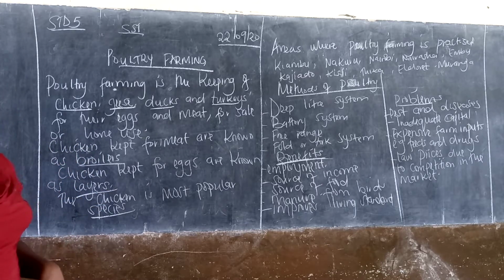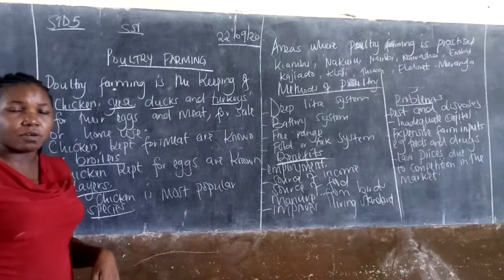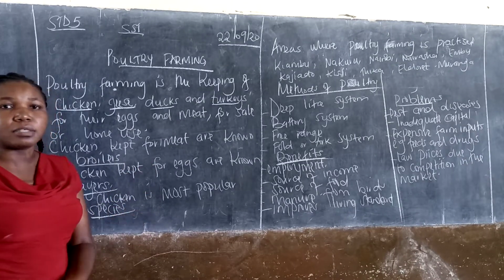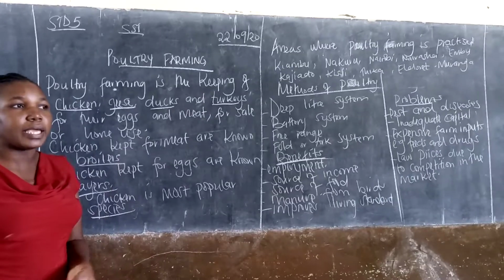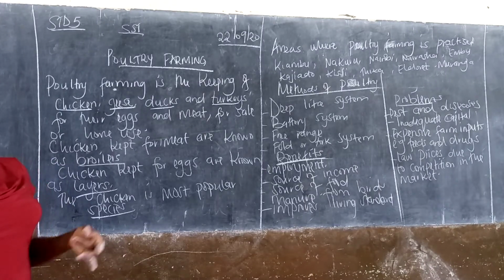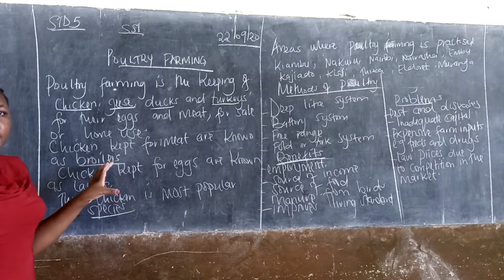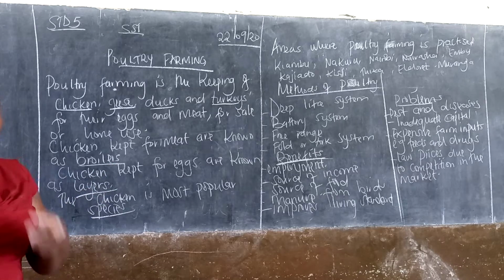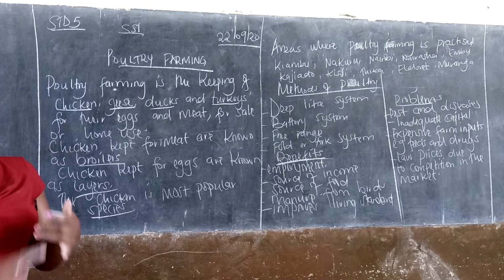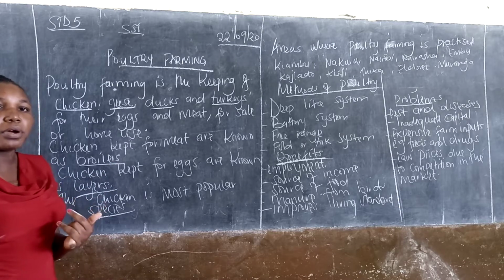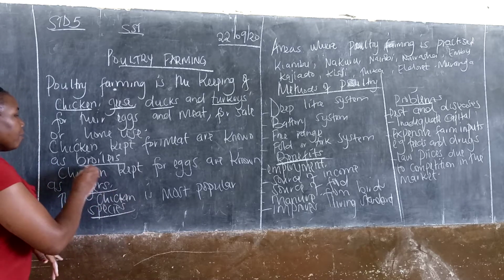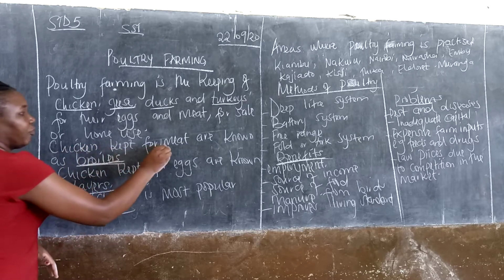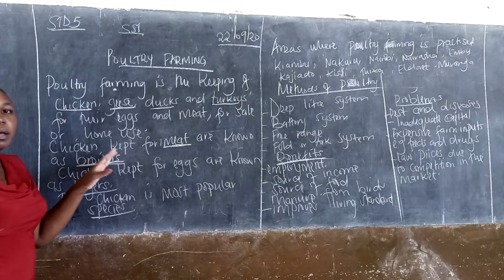And those chicken that are kept for meat are known as broilers, and those that are kept for eggs are known as layers. So we have two different types of chicken. One is broilers. The chicken kept for meat are known as broilers.